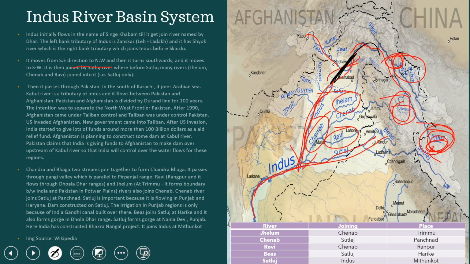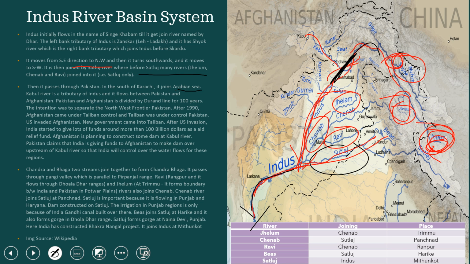As I've already said, the Indus is joined by the Satluj river, and before that many rivers, Jhelum, Chenab, and Ravi, fall into the Chenab. So all these rivers join the Satluj as tributaries, and the Satluj joins the Indus river. Then it passes through Pakistan, south of Karachi. In 1947 Karachi was the capital of Pakistan, then it was transferred to Islamabad after decades. Then it moved to the south of Karachi and falls into the Arabian Sea.